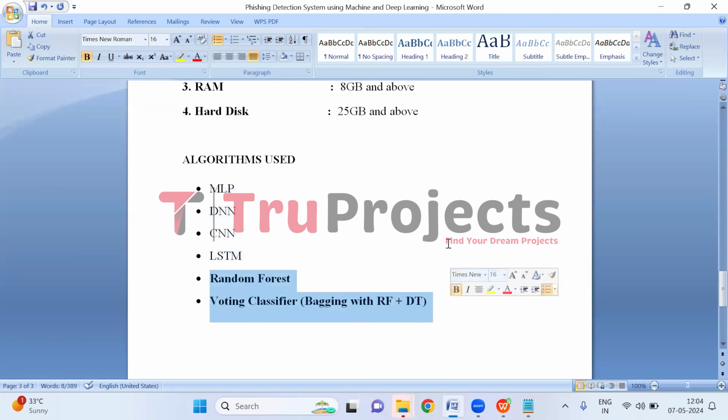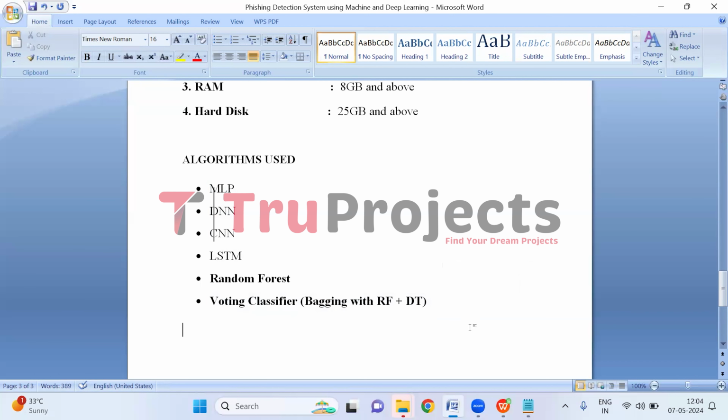And these are the algorithms which we have proposed to further improve the performance, which are random forest and voting classifier. We have built all these algorithms to compare the performance with different evaluation metrics like accuracy, precision, recall, and F1 score. And here, the voting classifier performs well, and that is the reason we have deployed it in the front end. Now, let us execute the project.